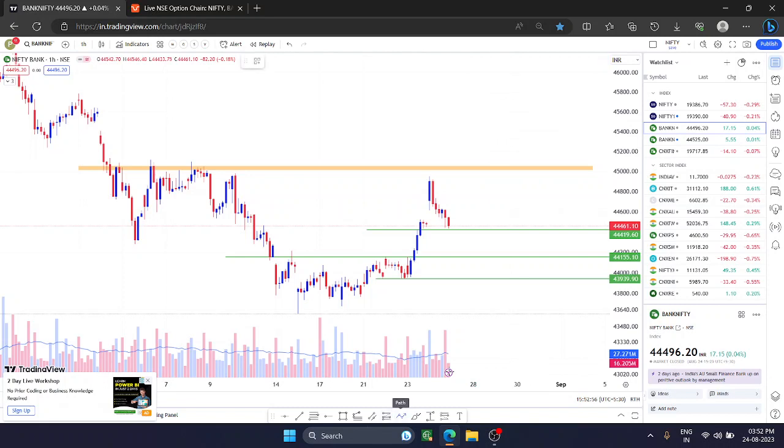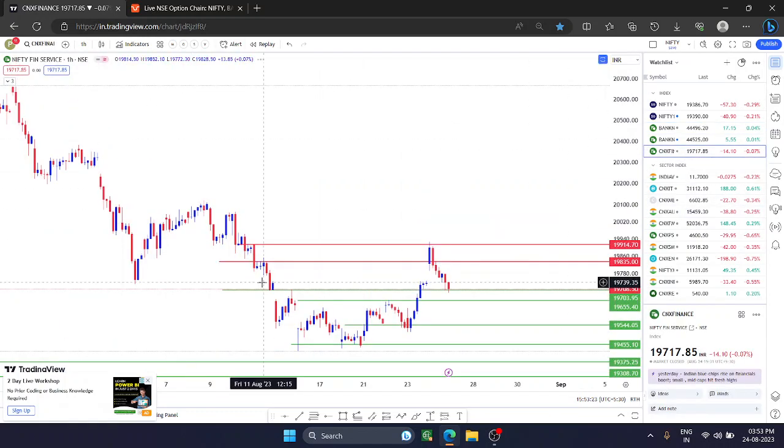So what we can do here, there are two possibilities. Number one, if it takes support from here, we can plan for a long. Number two, if it breaks that level, we can plan for further selling in Bank Nifty. There are two possibilities, and above the 45,000 level, we will plan for long for the upcoming days.